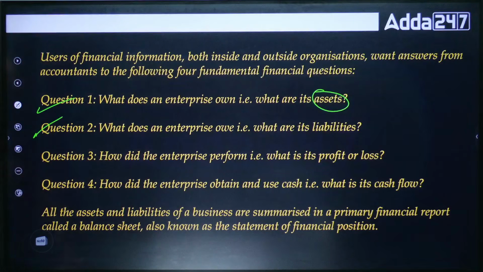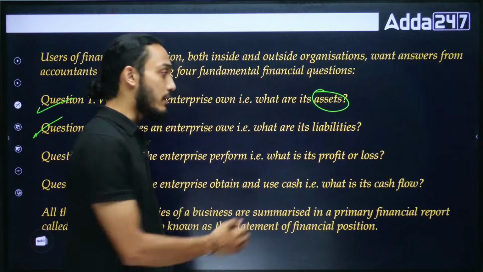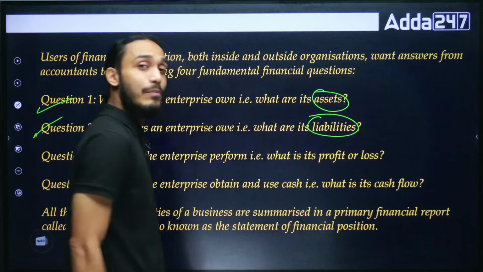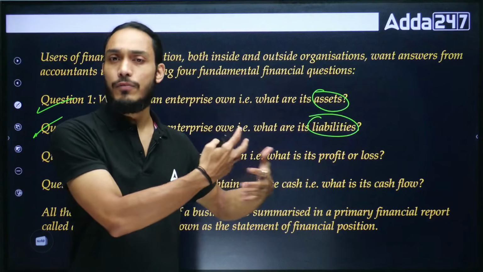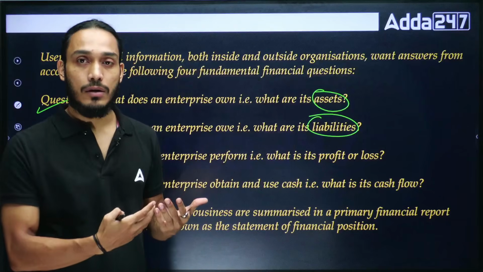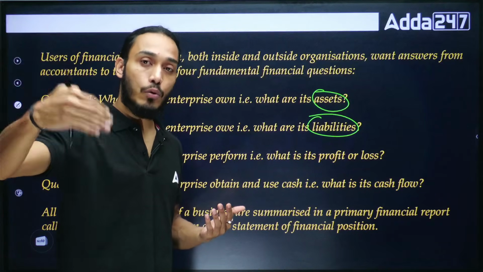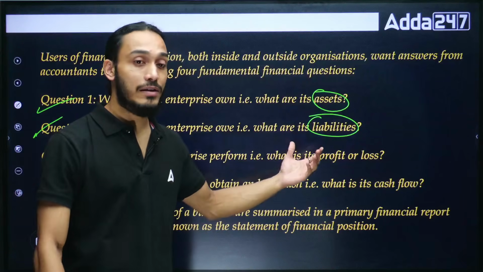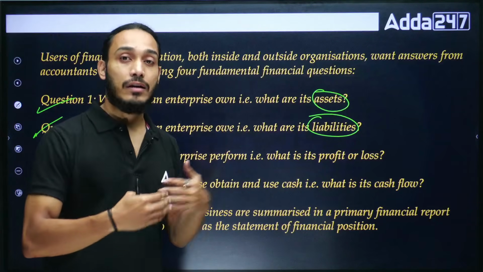Number 2, we want to know what does an enterprise owe? That is, what does it need to pay off? That is, what are its liabilities? Again, another important word, liabilities. That means, say for example, if any organization has taken a loan, they obviously need to pay it off at some point of time, right? They owe it to somebody else. They owe that amount to somebody else. So it's a liability that they need to pay off. If they own something that helps them generate income, it's an asset.